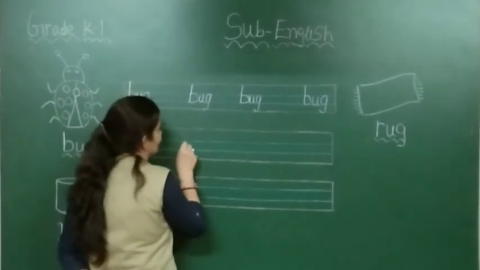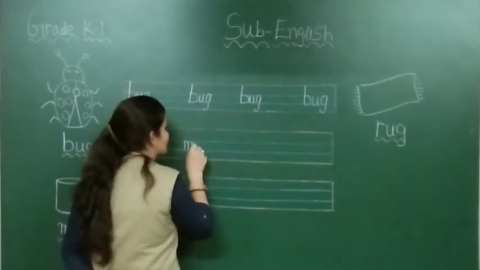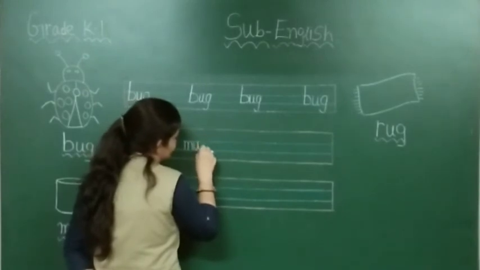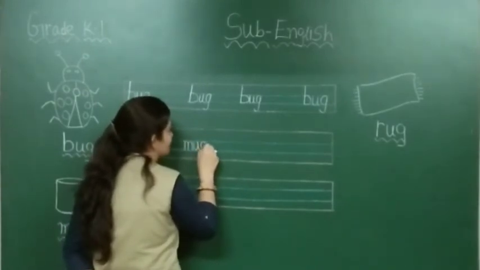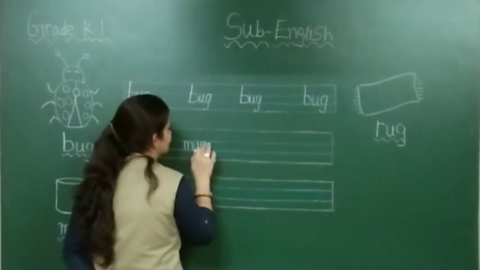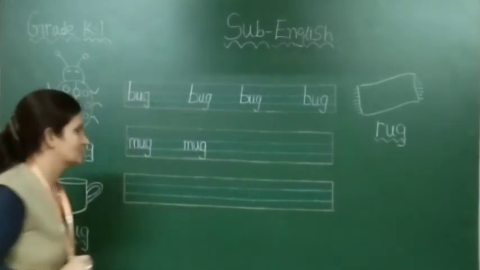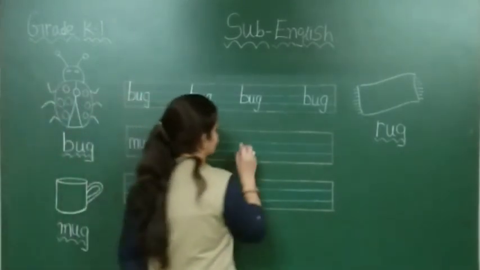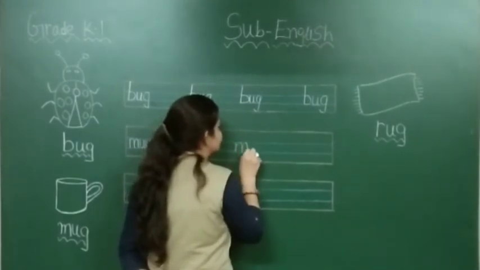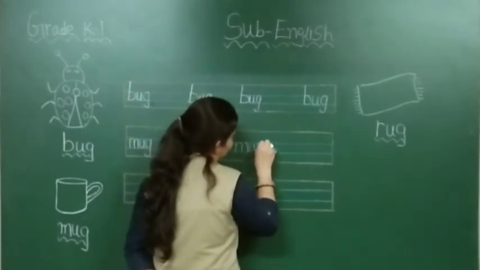Again, you have to write down small m in these two blue lines. Then you have to write down u, small letter u. Then you have to write down g. Mug. Again, just see. First, small letter m, then u, and then g.